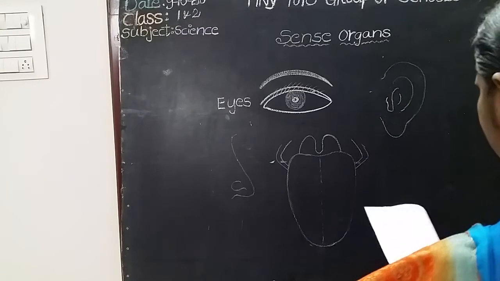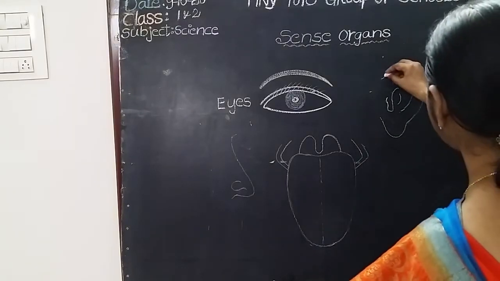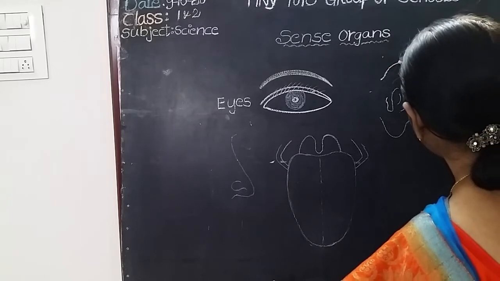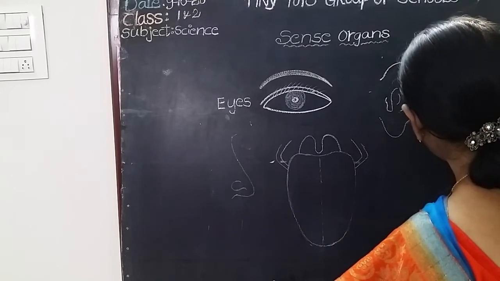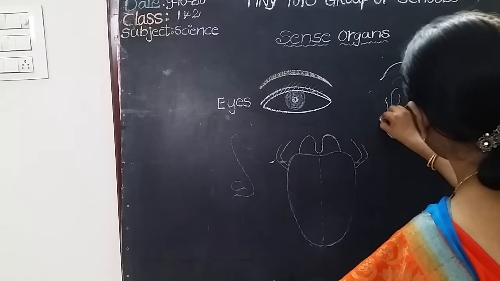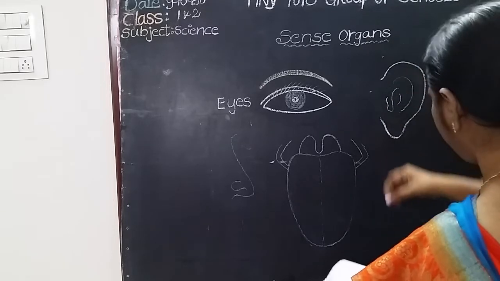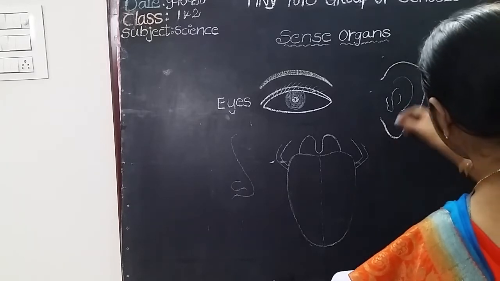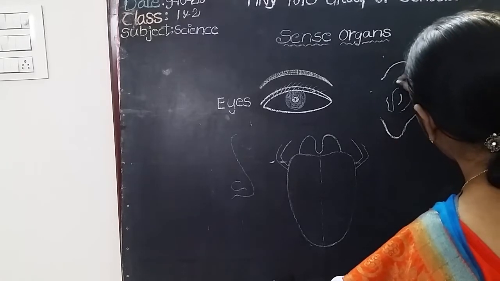With the help of ears, we can differentiate the sounds. Okay, children, what is the use of ear? Ears help us to hear the things. Okay, now we hear everyday so many kinds of sounds. Some sounds may be pleasant, some are unpleasant. Okay, so draw along with me.